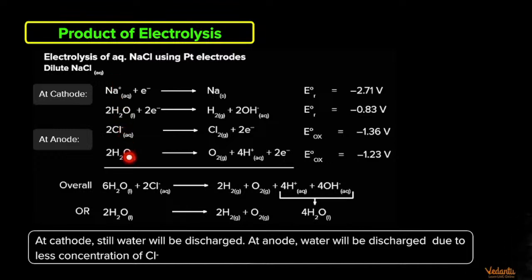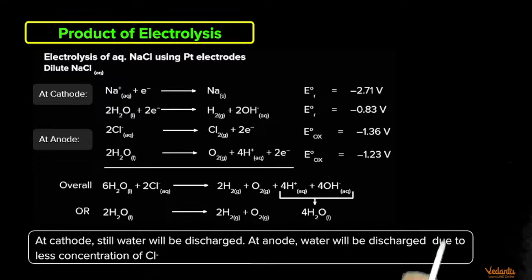So the overall reaction from these four reactions, if we calculate it, we get 2H2O, 2Cl minus, 2H2, O2, 4H plus, and 4OH minus.